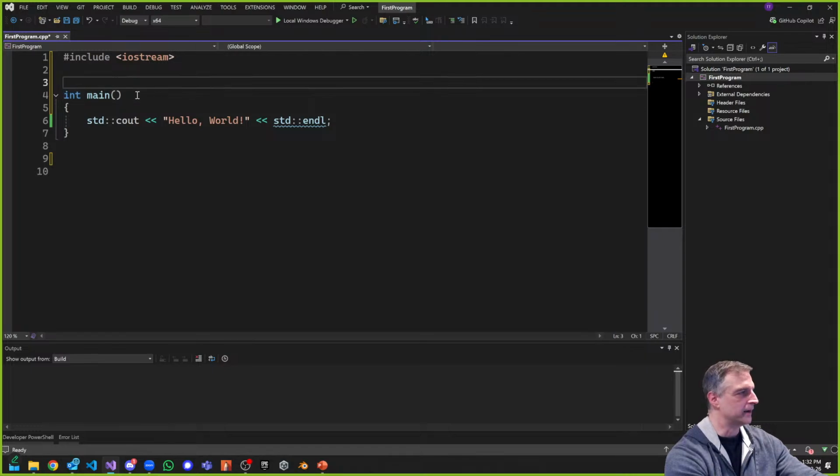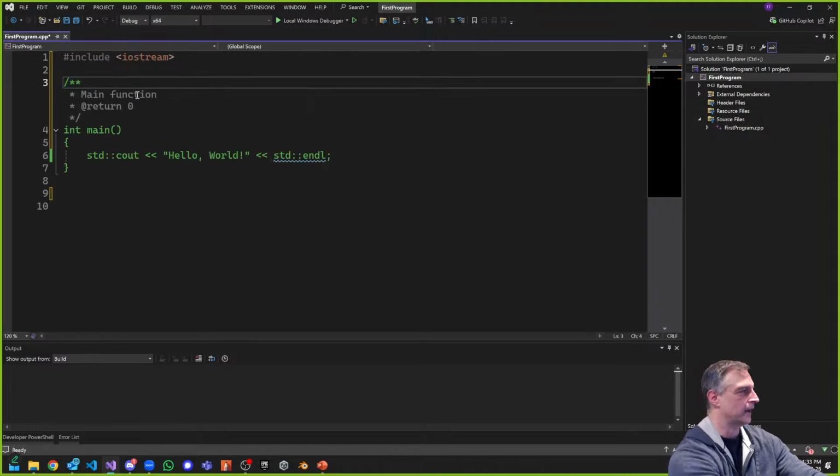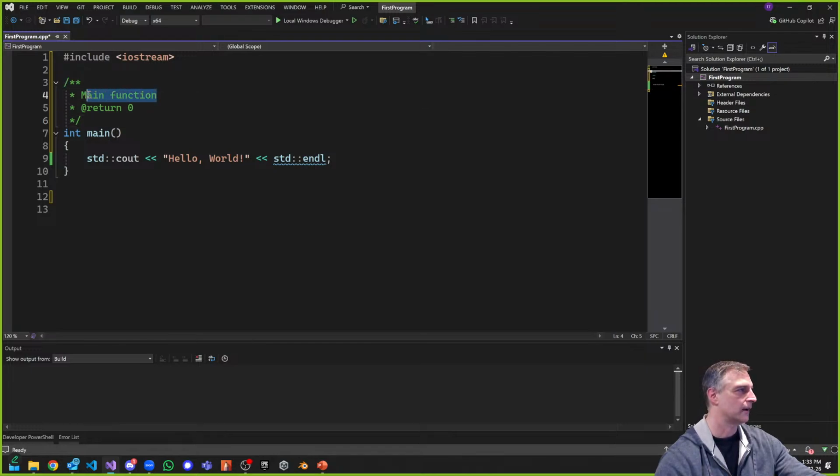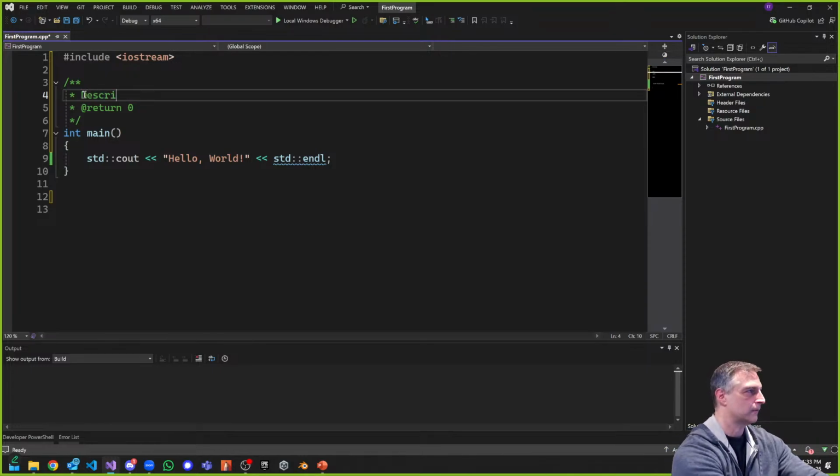Multi-line comments are great if you want to define things like, if you're using something like Javadoc equivalent, this is kind of the equivalent to using a more complex commenting style, where I want to talk about what this is. Here would be your description when it comes to comments, right? So this is the function of the program. That's pretty good.